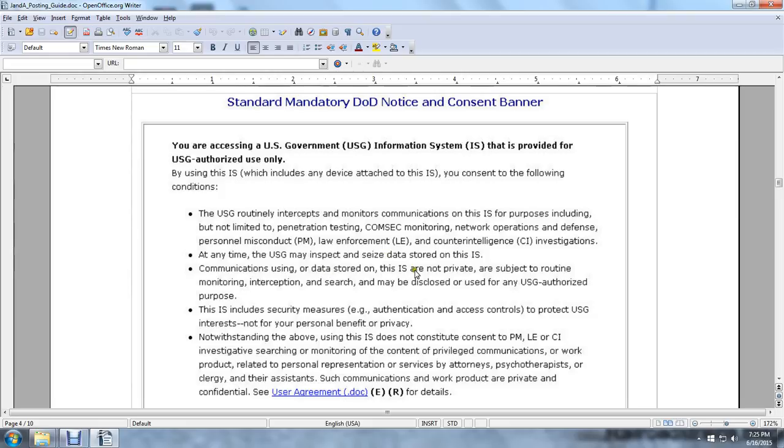Communications using, or data stored on, the information system are not private, are subject to routine monitoring, interception, and search, and may be disclosed or used for any United States government authorized purpose.